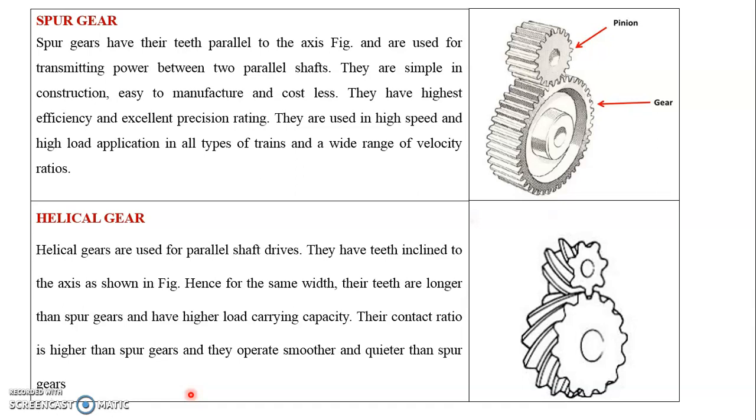However, they produce end thrust on the shaft. Therefore, they are used with thrust washers. So, many times you are going to be asked why helical gear is to be preferred in gearboxes. The important reason is high load carrying capacity and quieter operation. It is quieter in operation, smooth in operation. That is the important advantage of the helical gear.